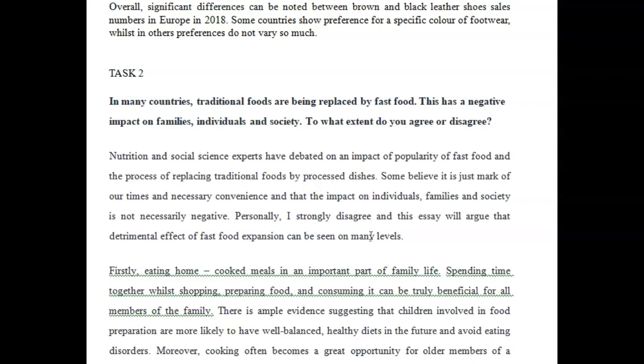So while there are some benefits, on the whole, the detrimental effects of this can be seen on many levels. Okay, that's how you do it. And then that paragraph comes first. But here, because you had so many different things to talk about, you had families and individuals and society, I don't even think you really need to. I mean, you could, but you don't need to.